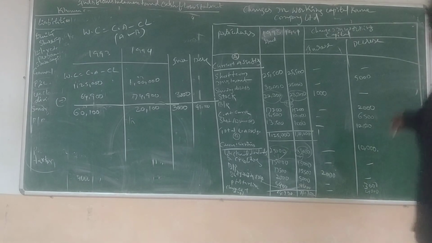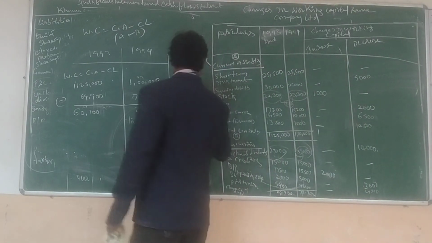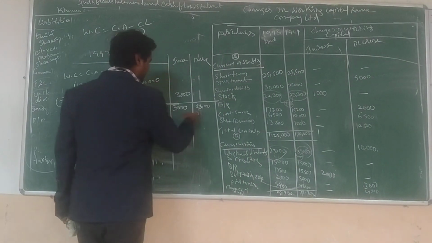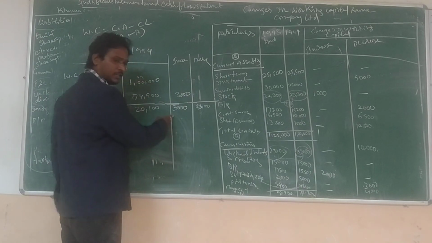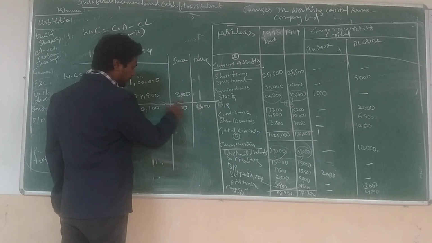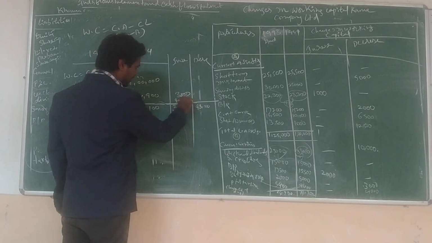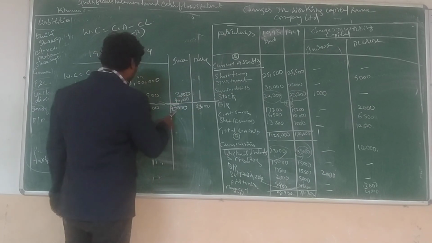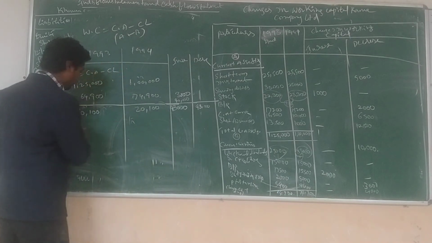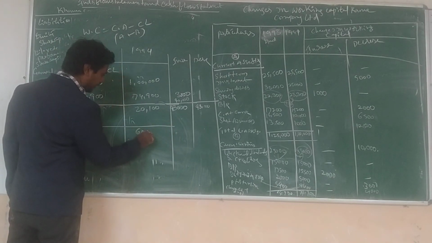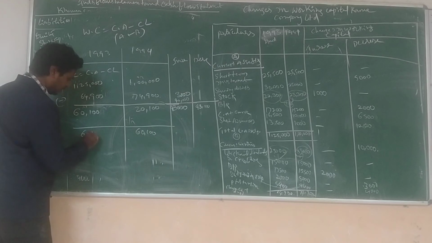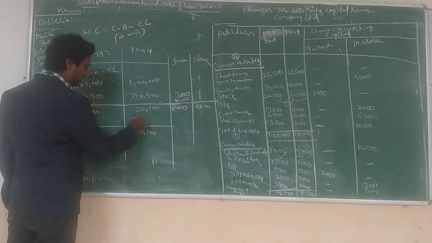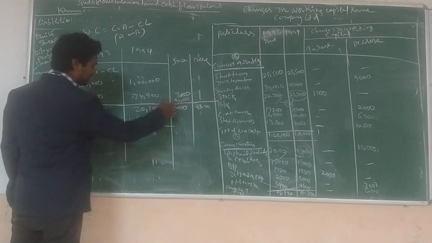Okay, 43,000 is the amount. Are these amounts the same? Not the same. Now 43,000, how much is the difference? 40,000. Here the difference total is 43, but here how much is the difference? Equal amount, 60,100 and 60,100. 40,000 is the difference.